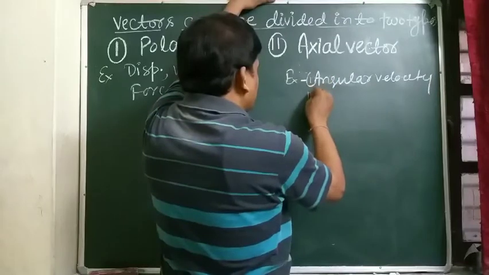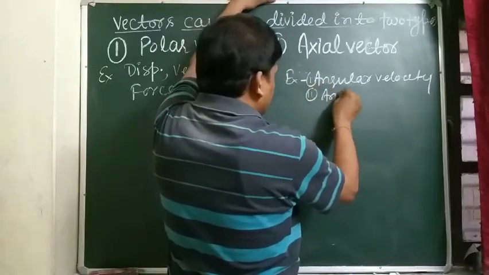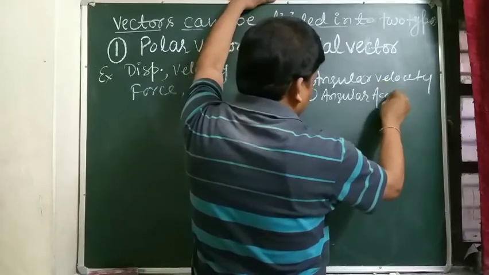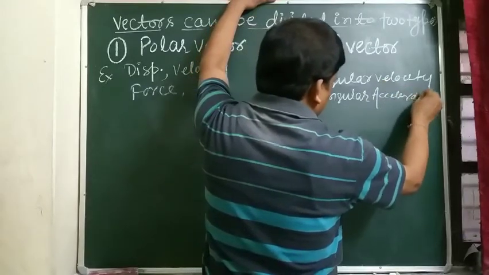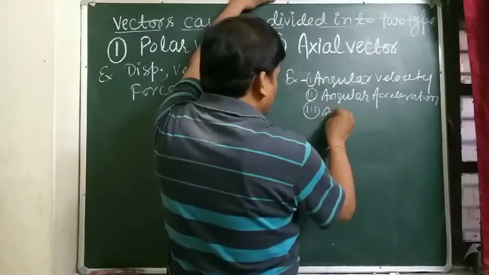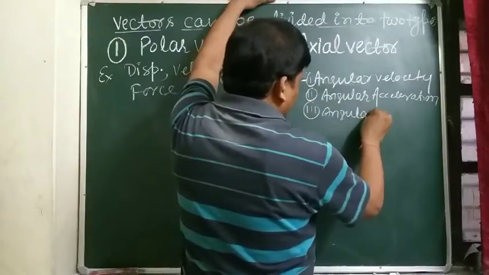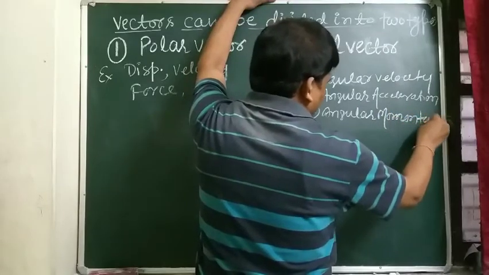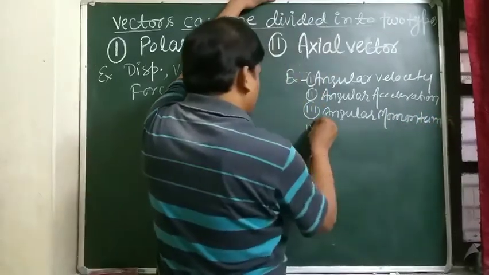Second, angular acceleration. Third, angular momentum. And next one is torque.